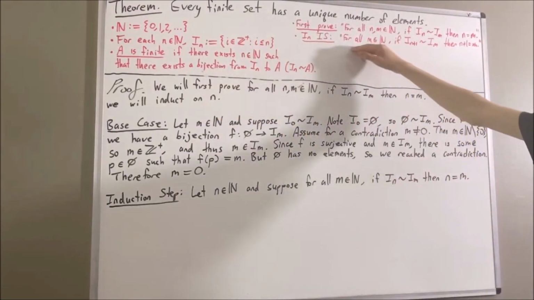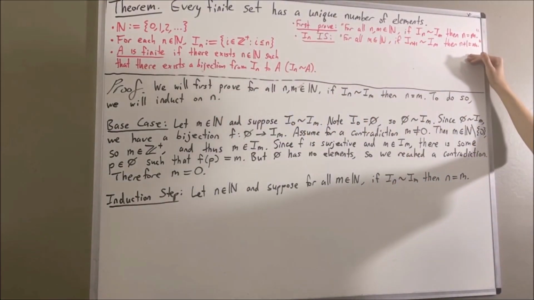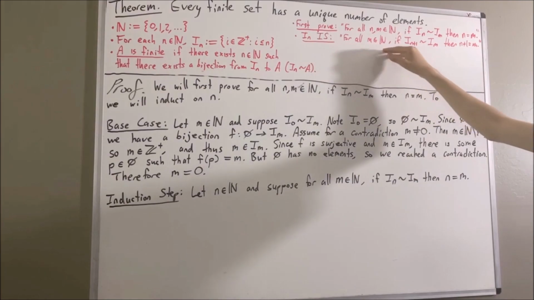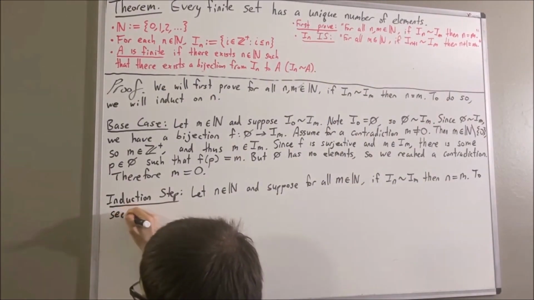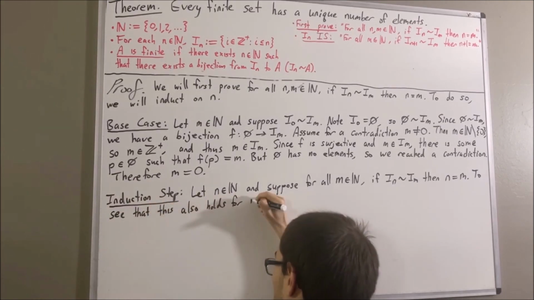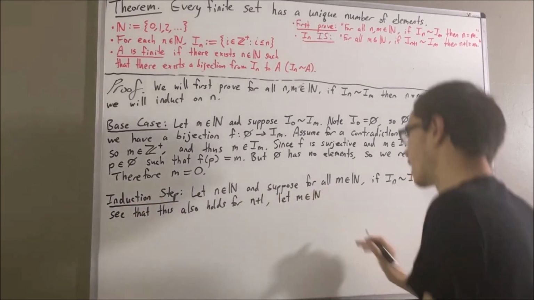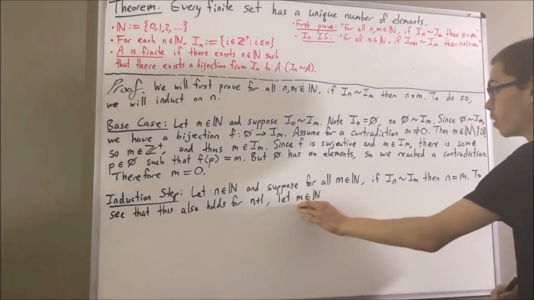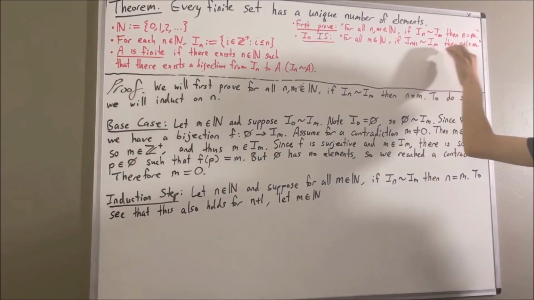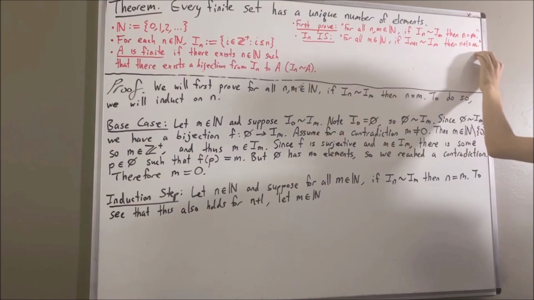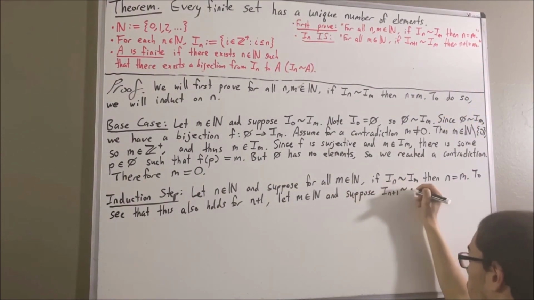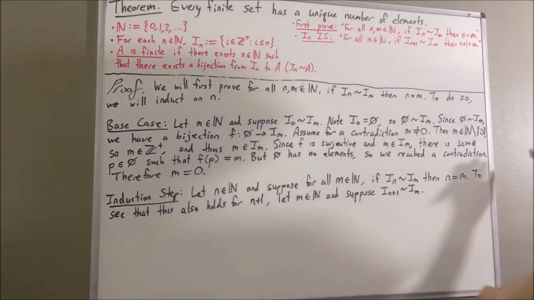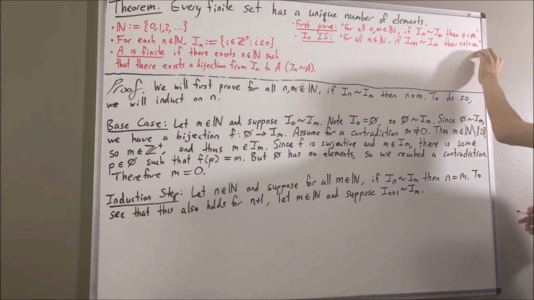So really, this is the statement we're trying to prove. And we're trying to prove a statement about all natural numbers, so give me an arbitrary natural number. I'll call it m. And with this arbitrary natural number m, we're trying to prove if this is true, then this is true. So let's suppose that this is true. And our whole goal is to deduce that n plus 1 is equal to m.